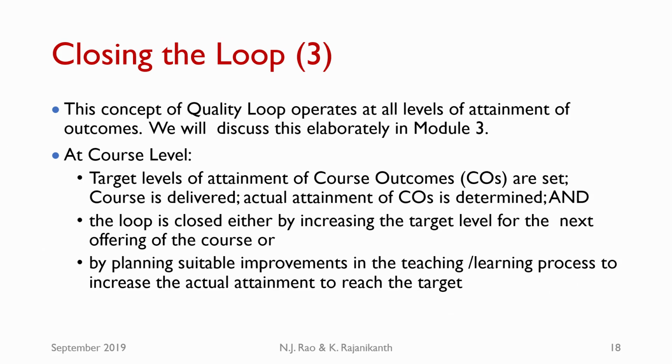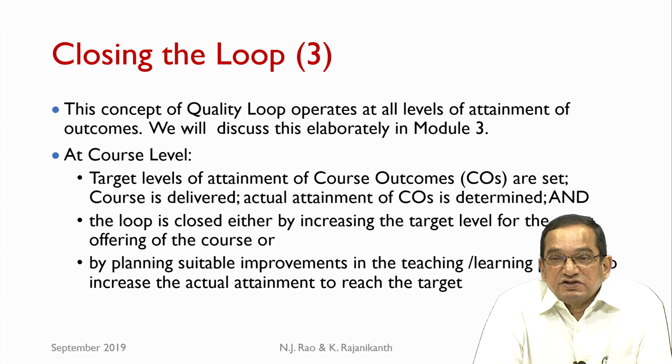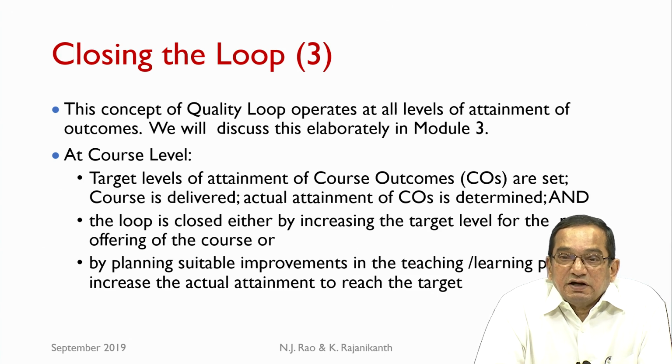If the target is 60%, but you have been able to achieve only 56%, then we have to figure out why we have not been able to achieve the planned 60%, and what kind of improvements in the teaching learning processes are required if the attainment has to reach 60% next year when the course is offered. On the other hand, if our actual attainment is more than 60%, say 65%, then we can increase our target for the next year to 65% or even higher, depending upon what we hope to achieve.